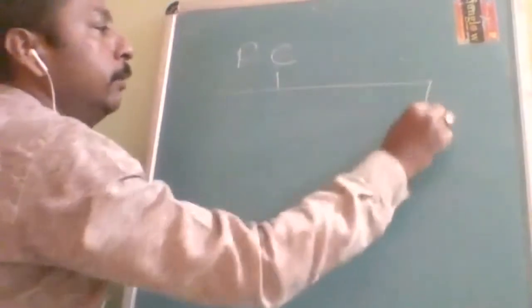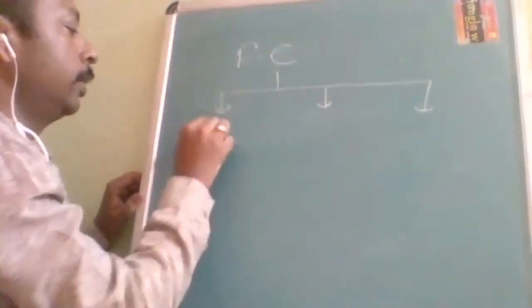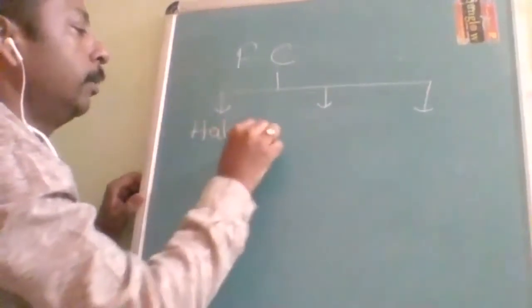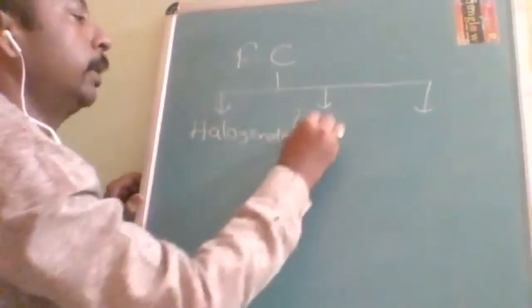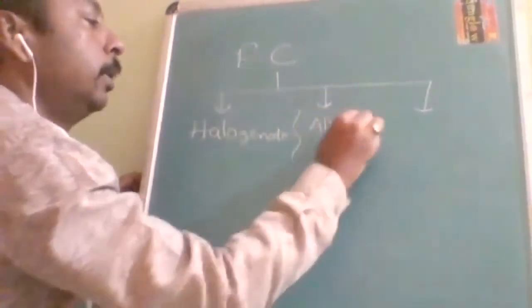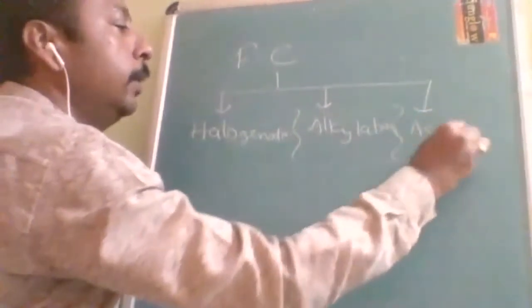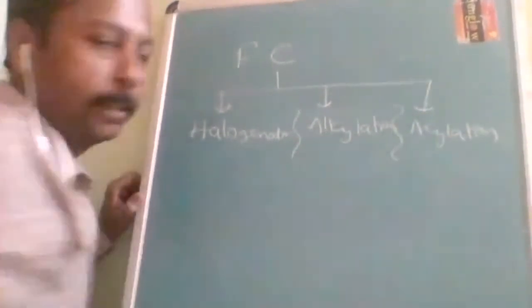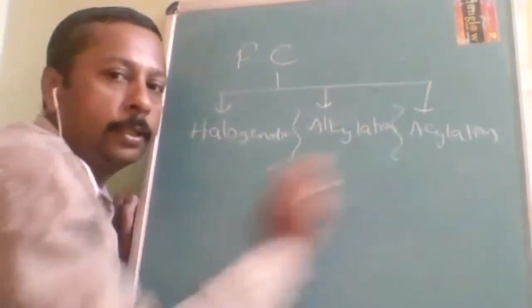Friedel-Crafts reactions are of three types: Friedel-Crafts halogenation, Friedel-Crafts alkylation and Friedel-Crafts acylation. Including the technique and the mechanism, I told you all the three.